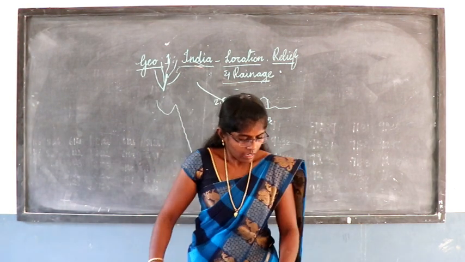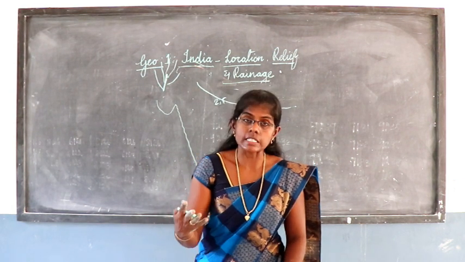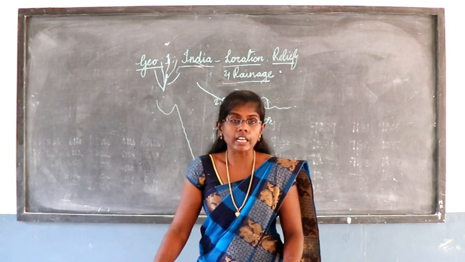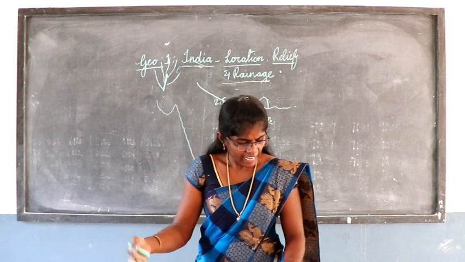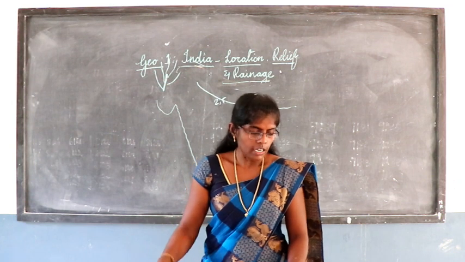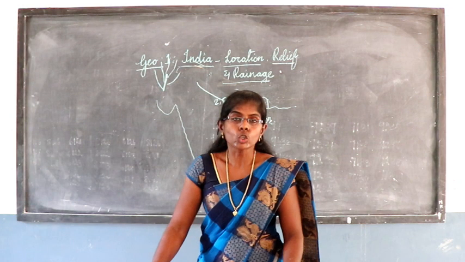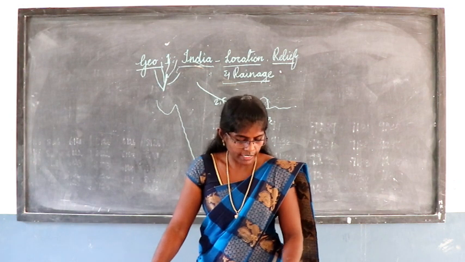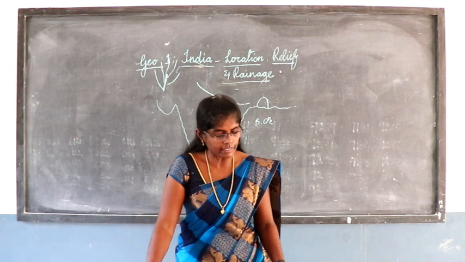Next we will see the Brahmaputra river system. It originates from the glacier of the Kailash range. The total length of this river is 2,900 kilometers, and only 900 kilometers flows inside India.